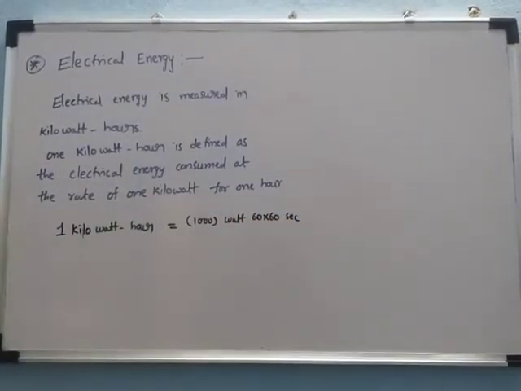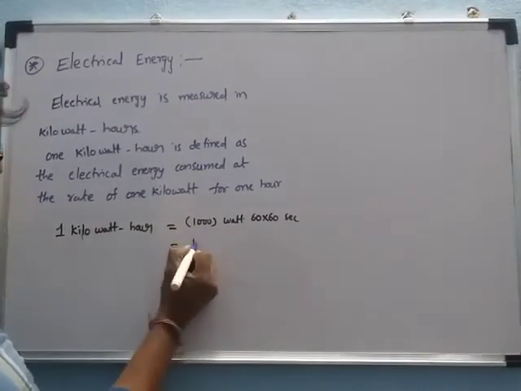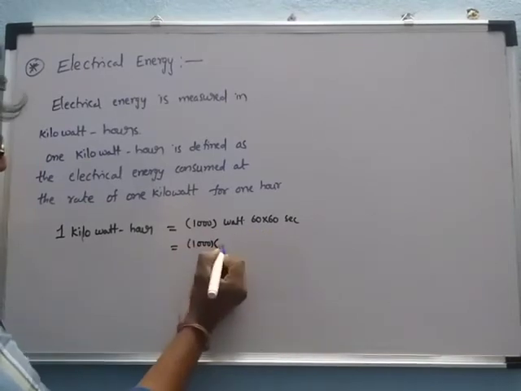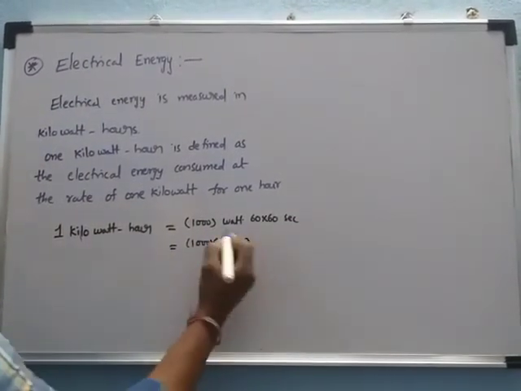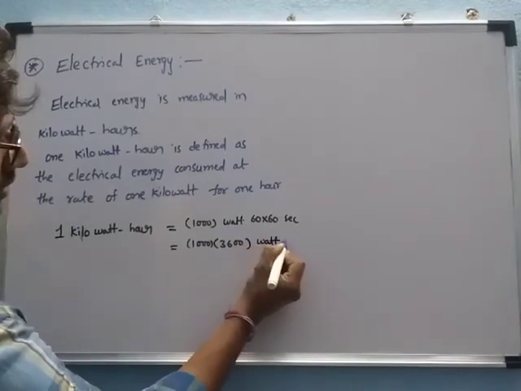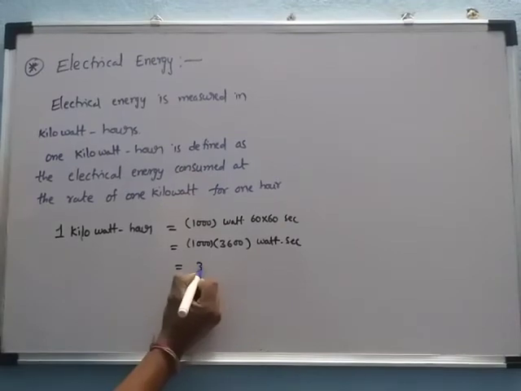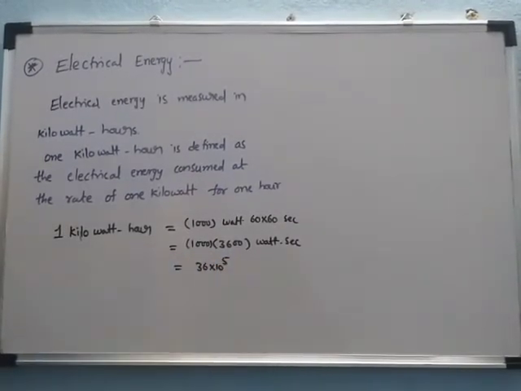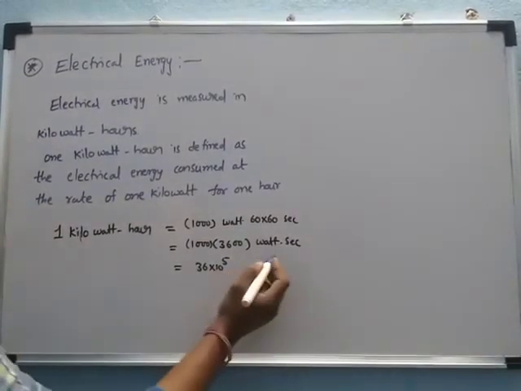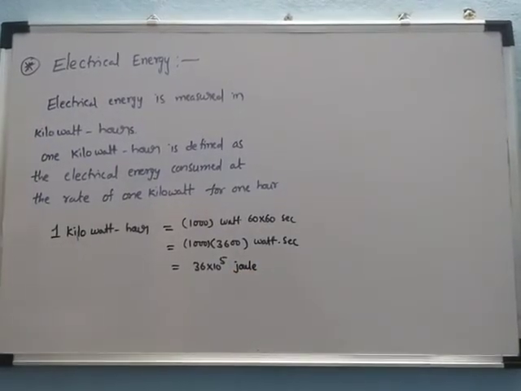So we can write 1000 into 3600 into watt into second. We can also write 36 into 10 power of 5, with 5 zeros. Watt second is nothing but the joule.